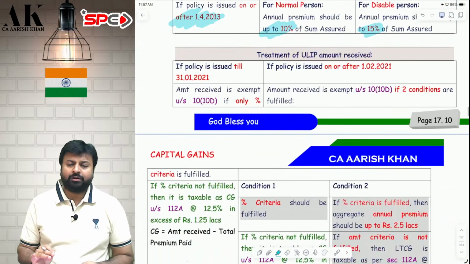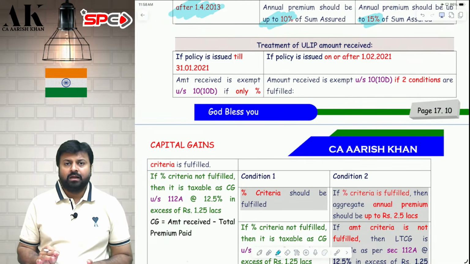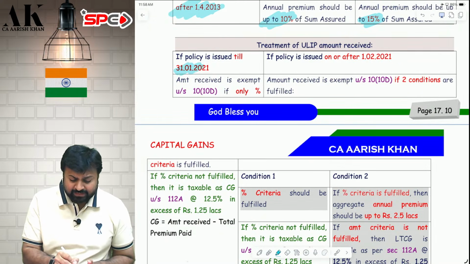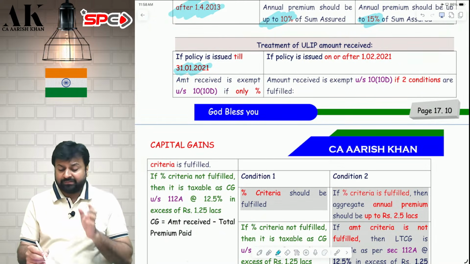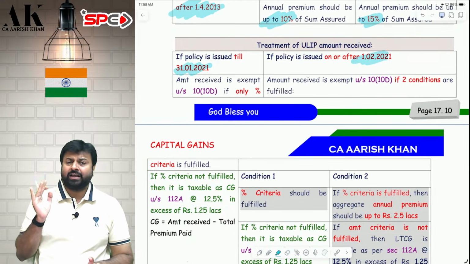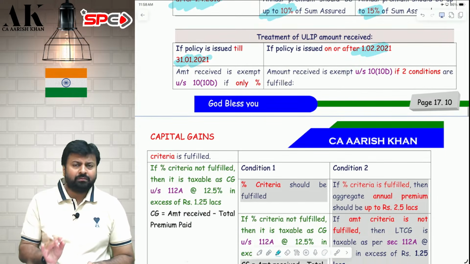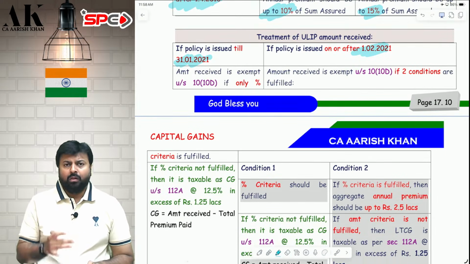Now we will talk about treatment of ULIP, unit linked insurance policy. If it is issued till 31st Jan 2021, then the treatment is different, and if it is issued on or after 1st February 2021, then the treatment is different. Let's talk about the old provision first.